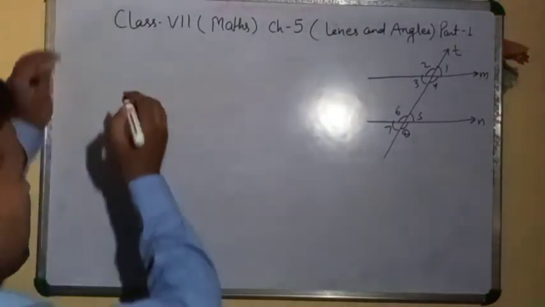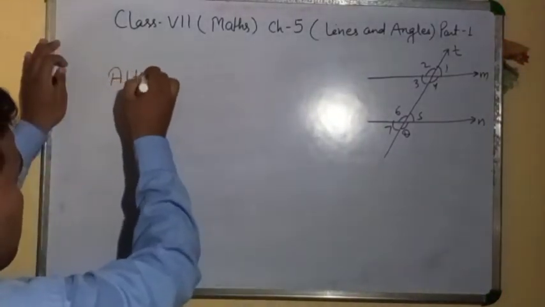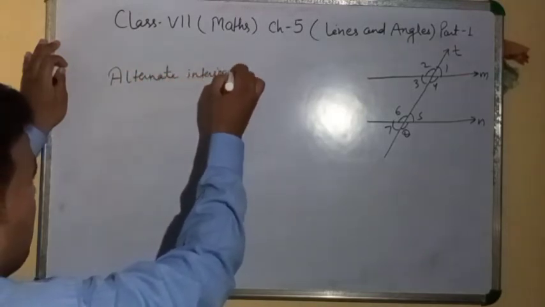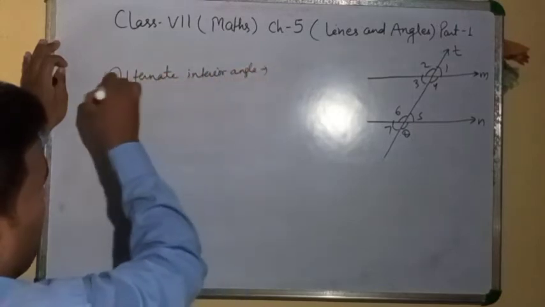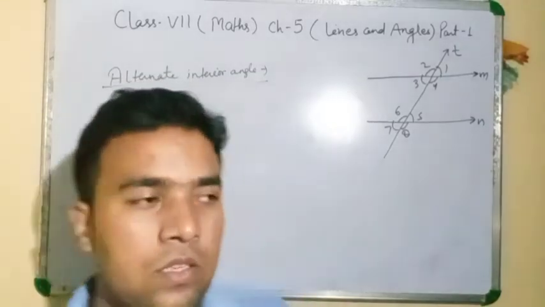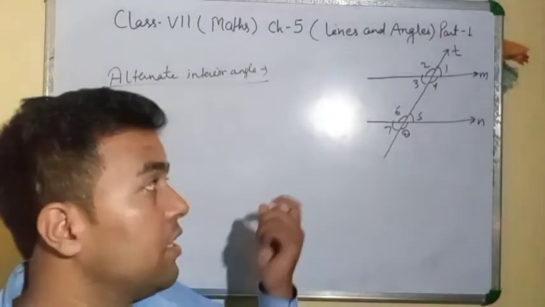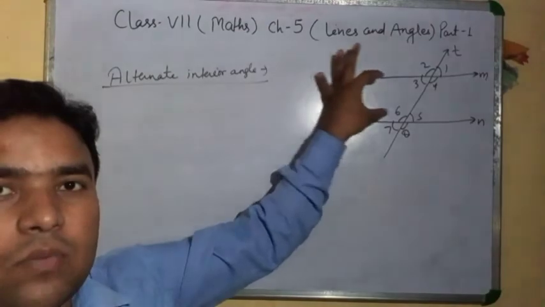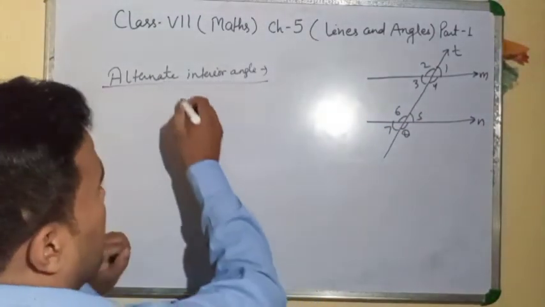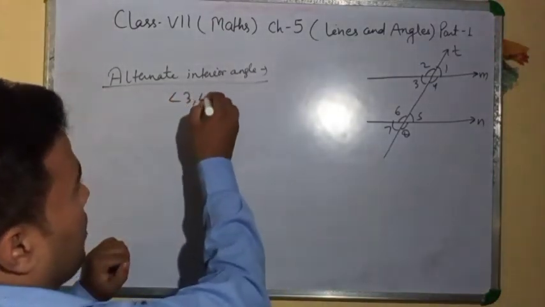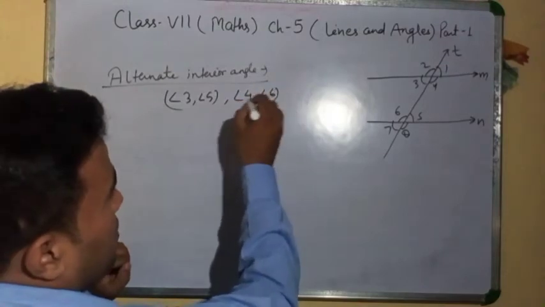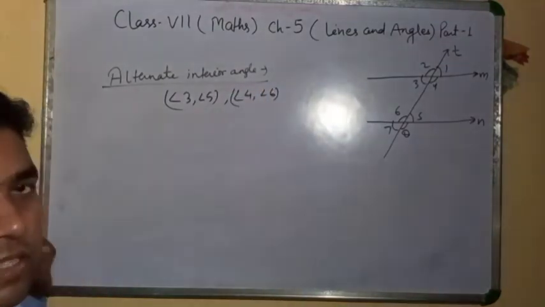Next thing, alternate interior angle. Interior means inside. Between two lines, whatever alternate angle is given, that is alternate interior. Means angle 3, angle 5, angle 4, angle 6. These are alternate interior angles.